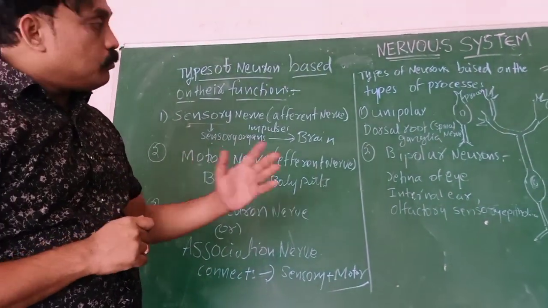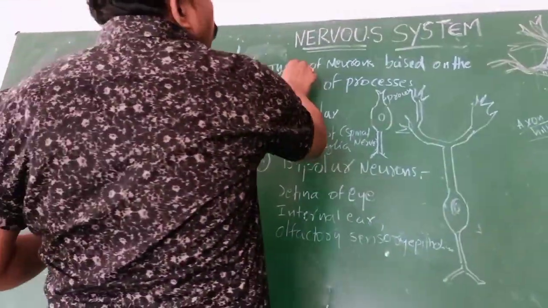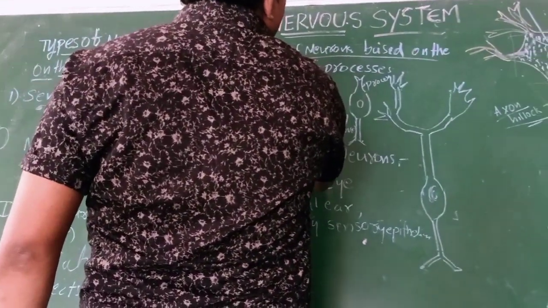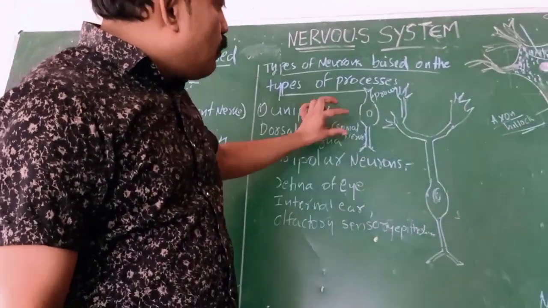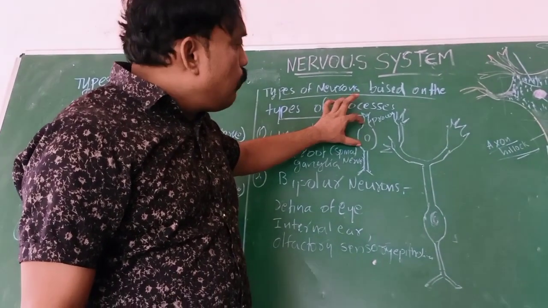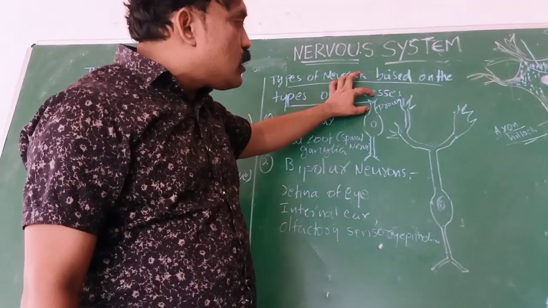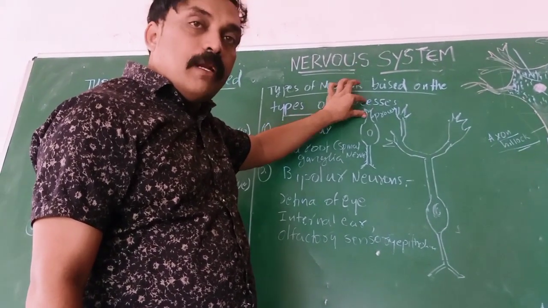Okay, now based on the types of processes. What is the meaning of processes? For example, the cell body is a very important part of the neuron. The cell body is connected with one process or two processes, or one branch or two branches.